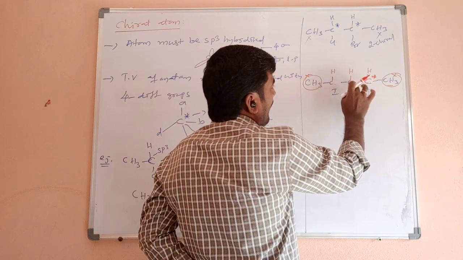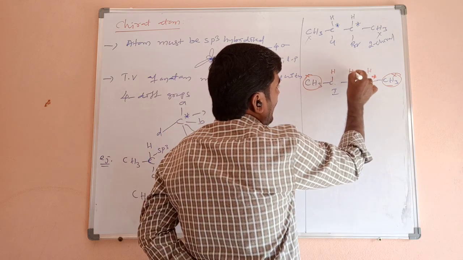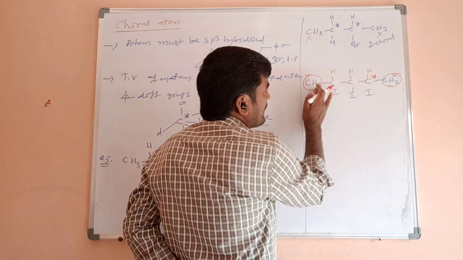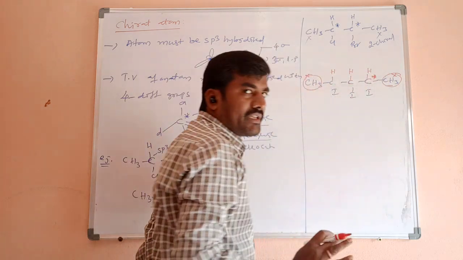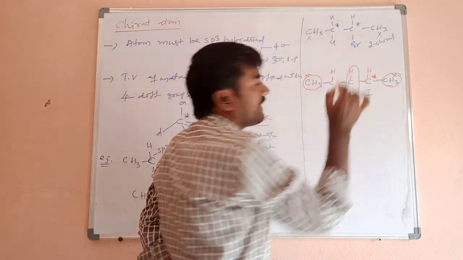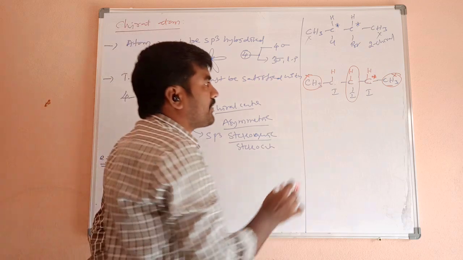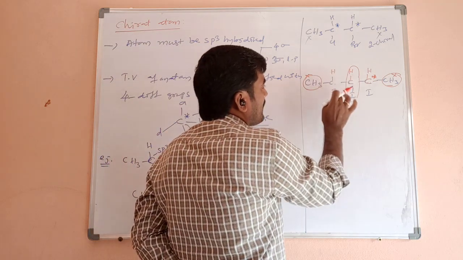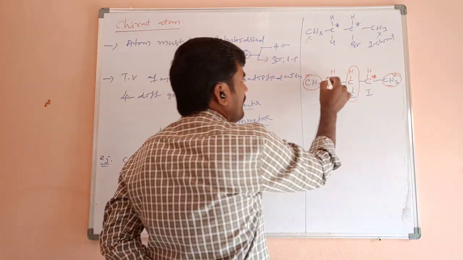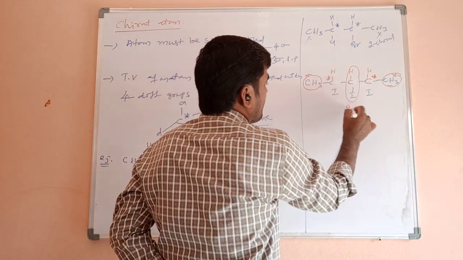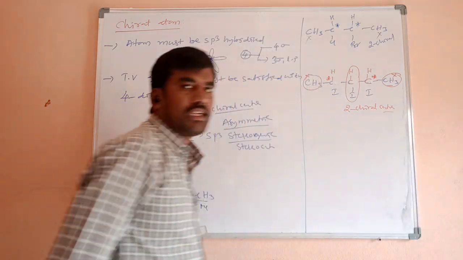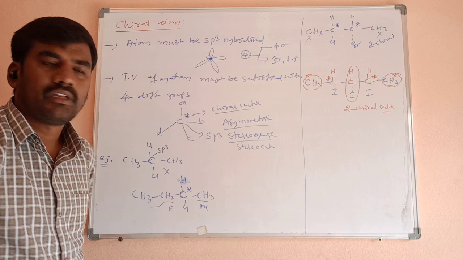What about this carbon? Carbon having hydrogen and iodine, 2 different groups are there. The remaining CHI and CH3 are similar groups, so it is not chiral. This is also not a chiral center. Clear? What about this carbon? Carbon having hydrogen and iodine, on the left side a methyl group, on the right side the total group. So this is also a chiral center. So how many chiral centers are there? 2 chiral centers. Clear?